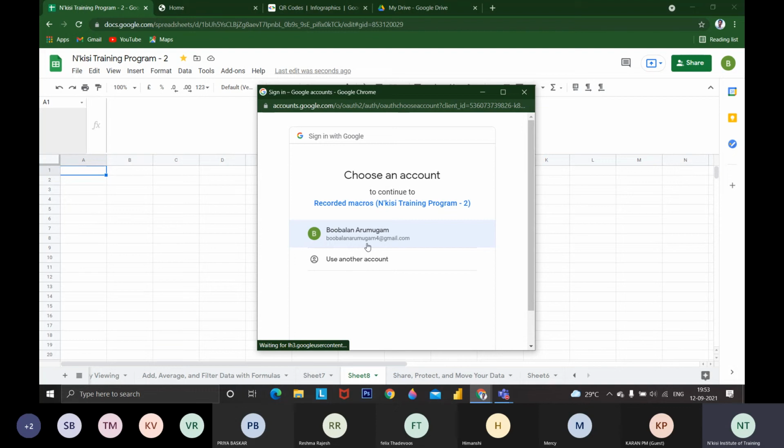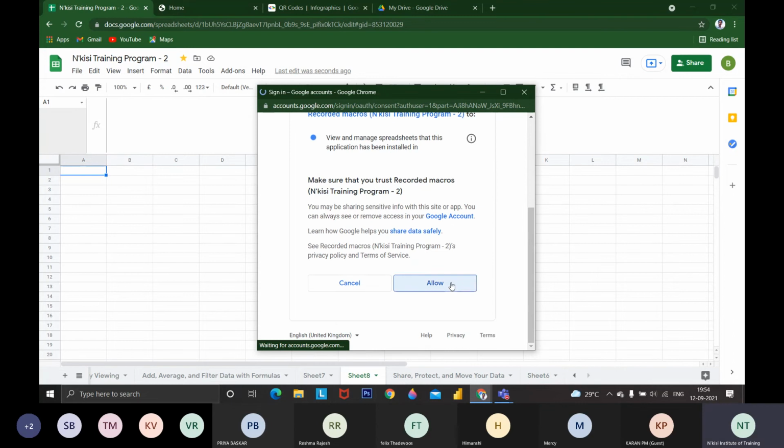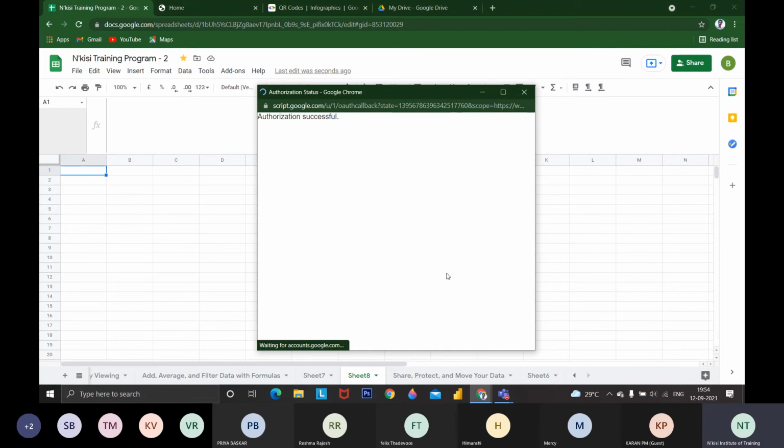I'm just doing one thing. If you are working with large data, it will be very helpful to use macros. Macros is a recorded version. You don't need to apply any functions repeatedly. If you want to do the same thing repeatedly, you can use macros. If I have missed out any functions, you can clarify at the end.